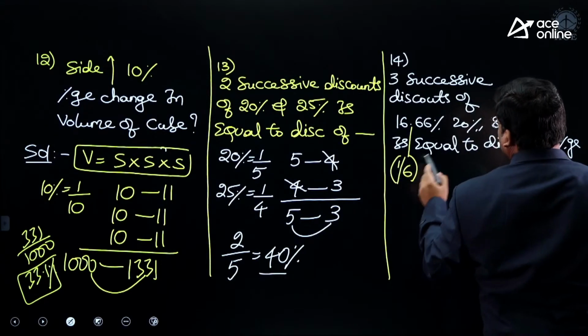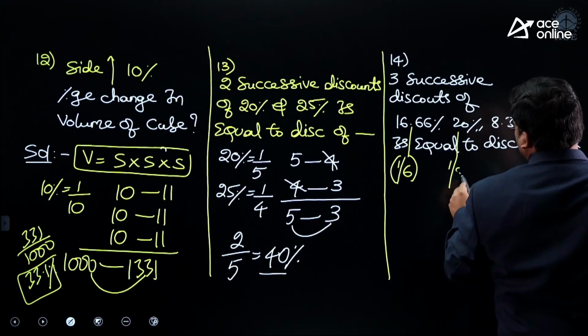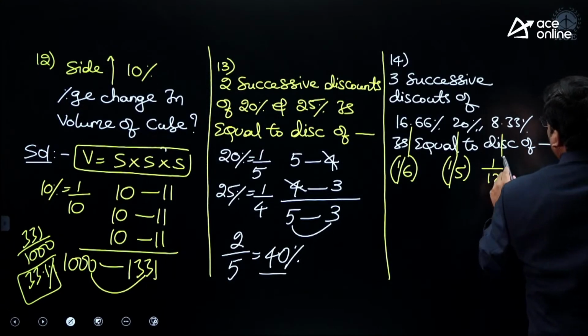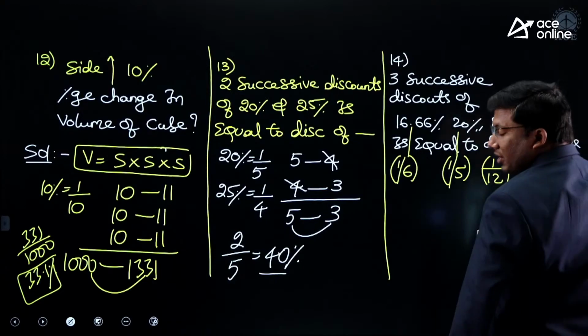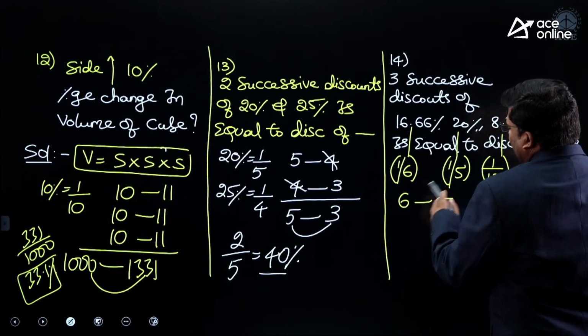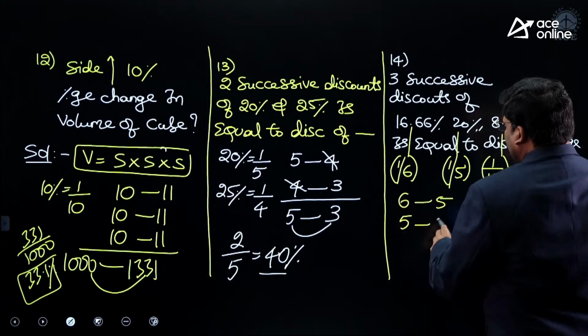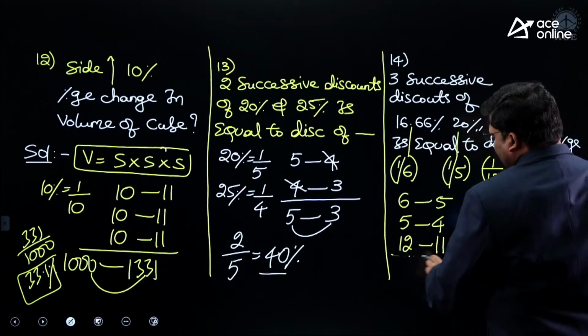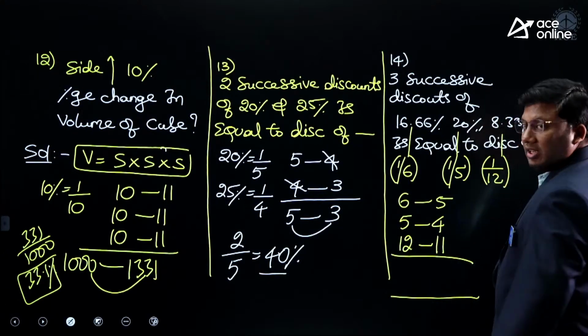16.66 is 1 by 6. 20 percentage is 1 by 5. 8.33 is 1 by 12. Are you all with me? On 6 1 decrease, it is 5. On 5 1 decrease, it is 4. On 12 1 decrease, it is 11.